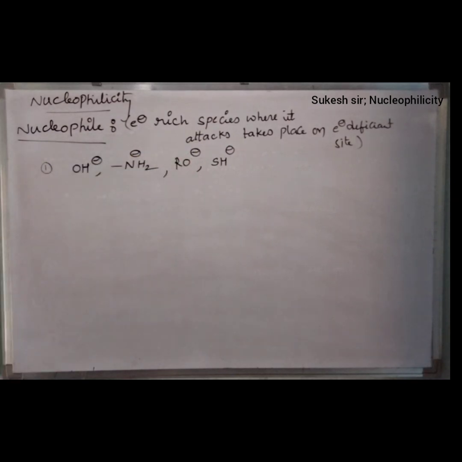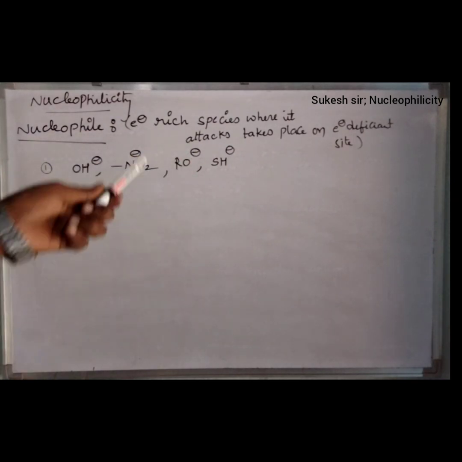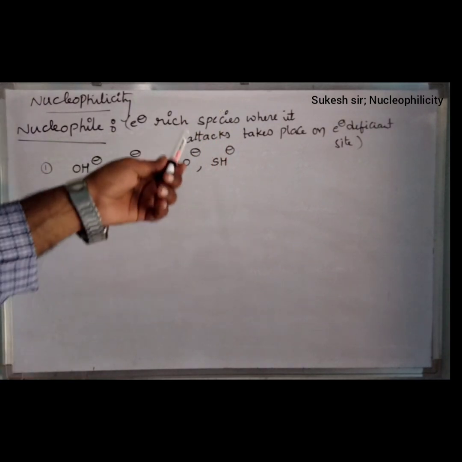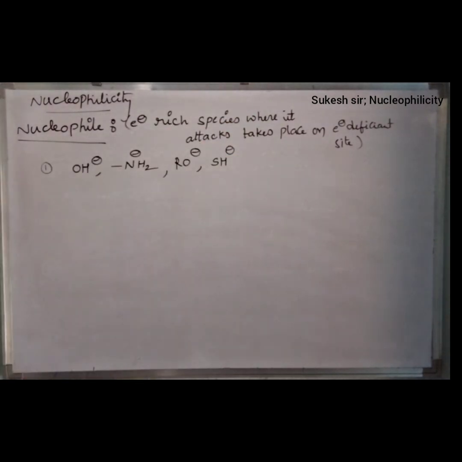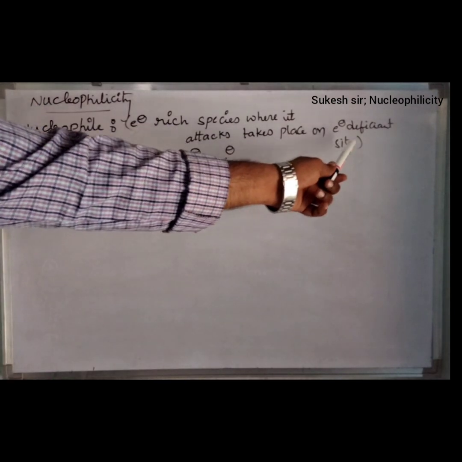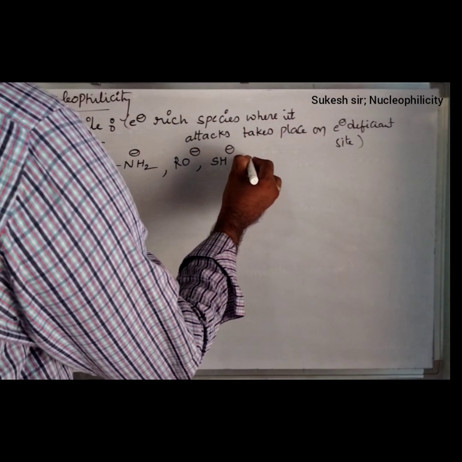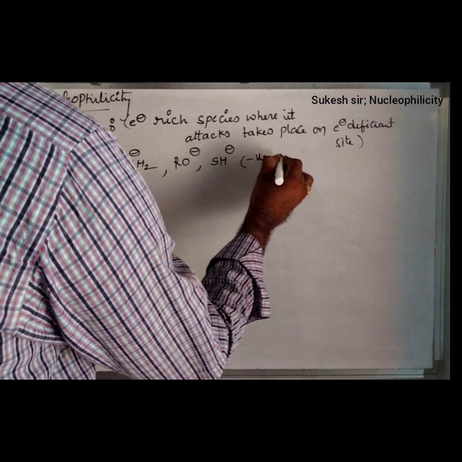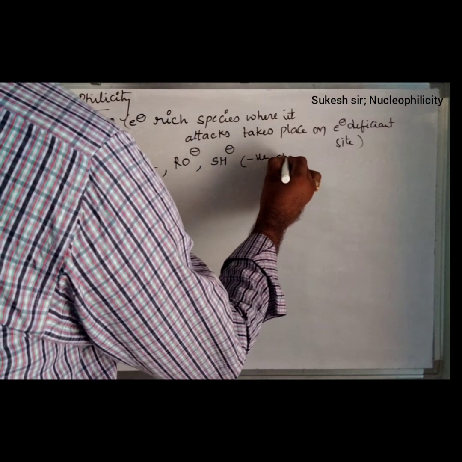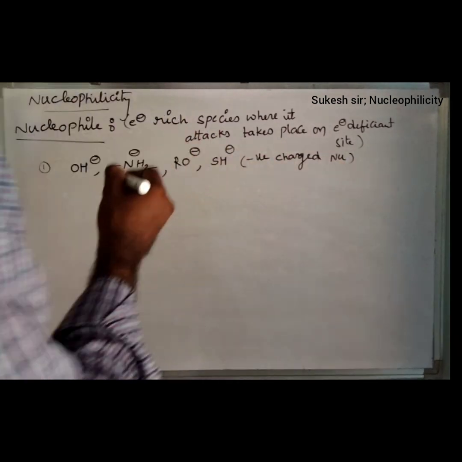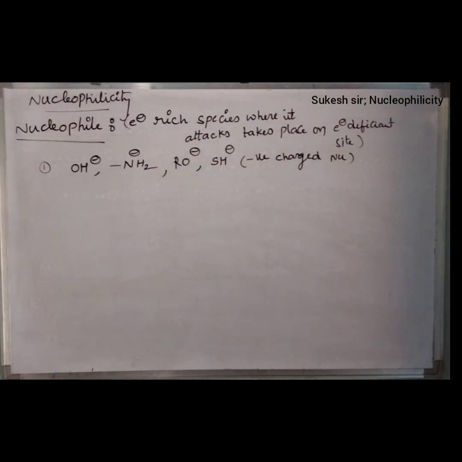Due to that, each is considered an electron rich species, where attack takes place on an electron deficient site. These are electron rich due to the presence of a negative charge, so they are said to be negatively charged nucleophiles, or charged nucleophiles.